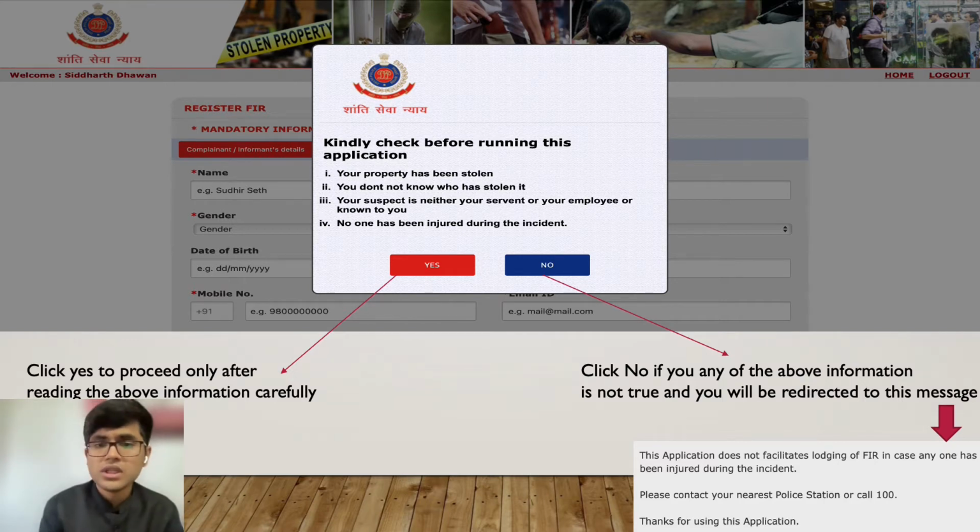So first, if you are not sure about who is your suspect, then you move forward with this application. But if he is known to you, then you step back and go to the police station for the same. And also make sure that no one has been injured during this incident. Because if someone is injured at the time of theft or robbery, then it's quite a serious matter, and it is advisable that you go to the police station and report the same. Because if someone has been injured, there will be some medical examination and other procedures that will be followed. So, if you are sure about all these four checks, then you move forward.